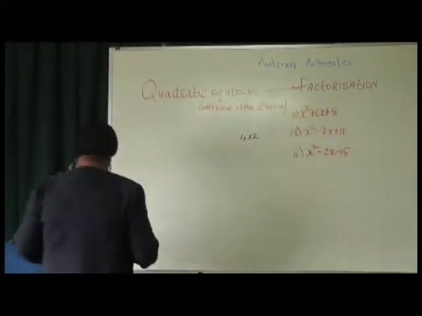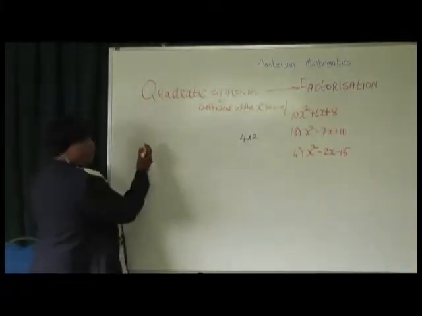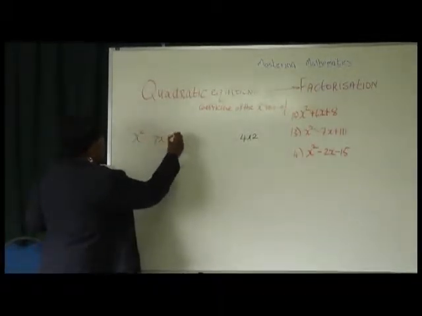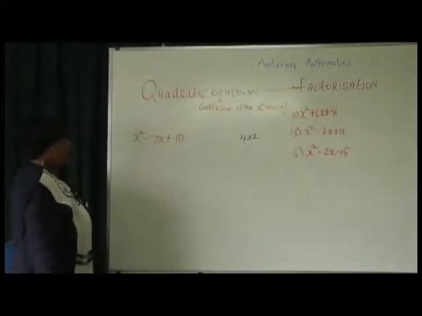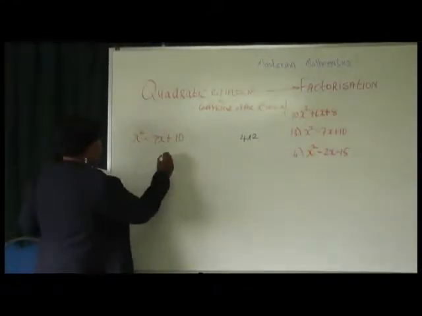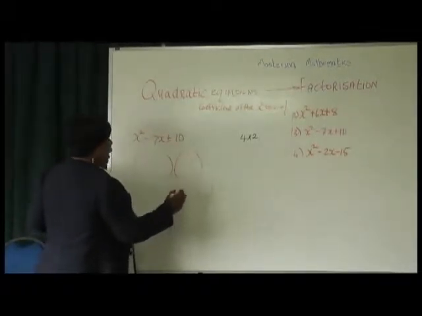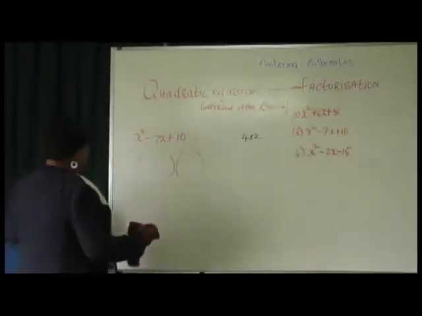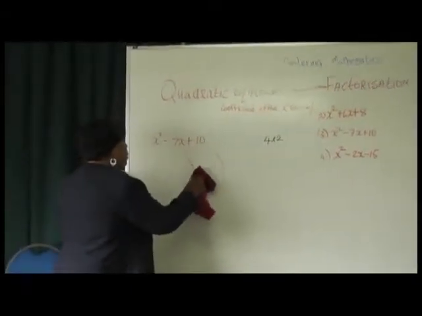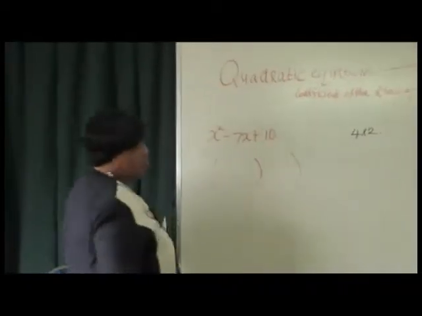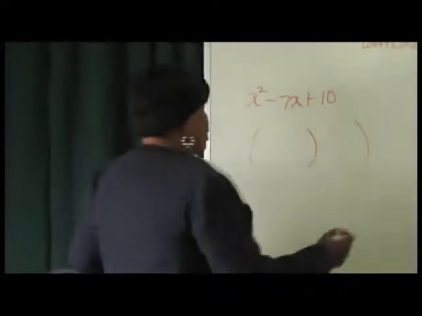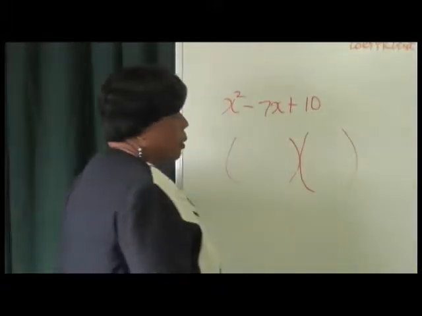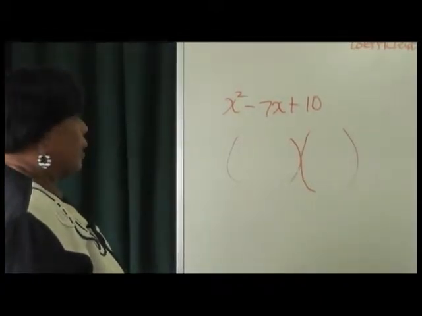So we're going with number 3, and it is now x squared minus 7x, and it is plus 10. And what are we saying? Again, 2 brackets, 1, 2, 1, 2. And oh, I have to tell you something too. When I say 2 brackets, you see this space here? I am saying to you, but the brackets must touch because we are saying they're multiplied by, okay? So it's not just brackets in the whole way. Make certain the brackets are touching, all right? Because that is what we're getting with our multiplication.